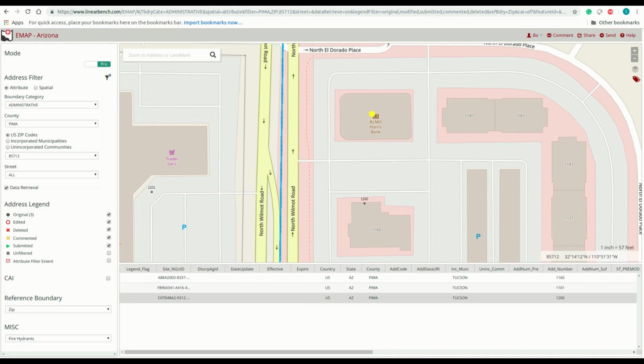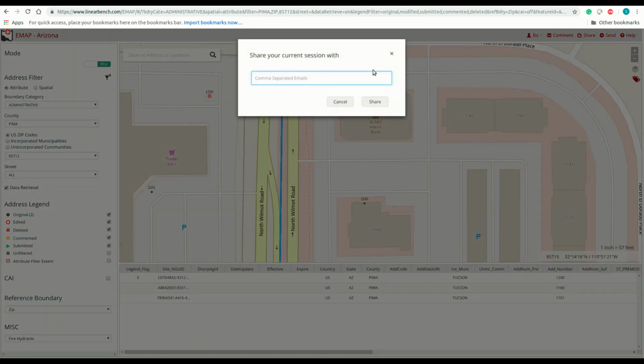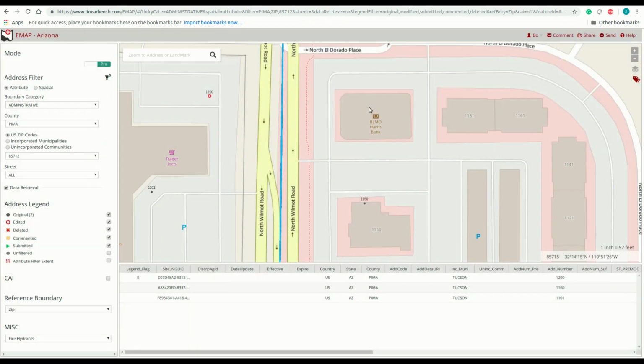If you want to share an address point or location you're working on with a colleague or collaborator, you can click on the Share button on the top menu bar. Write an email address to send it to and then click Share. Your colleague or collaborator can then get to the area in question by opening the link from their email.